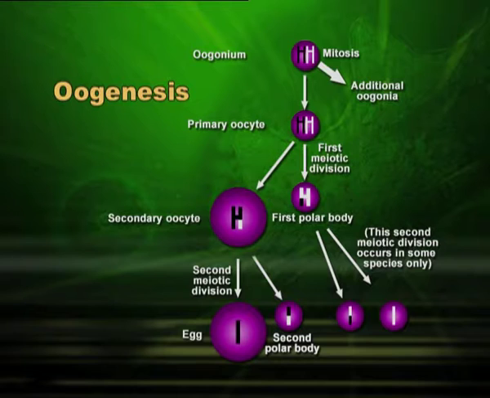Now, these two will undergo second division of meiosis, which is simple mitosis. The bigger one will divide again unequally, one big and one small, you can see in the slide, and the small polar body, sometimes it divides, sometimes it does not. In some species it divides. If it divides, it will give rise to two polar bodies. So, what is the result? 3 polar bodies and 1 ova.